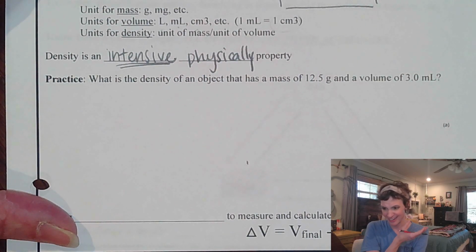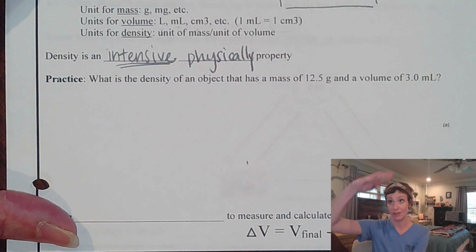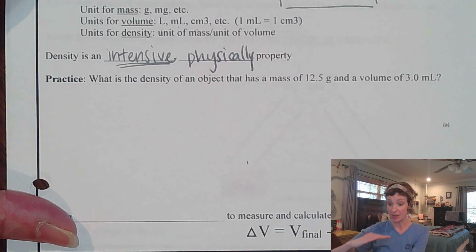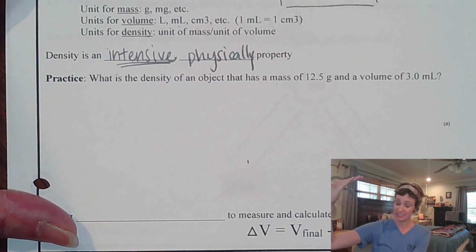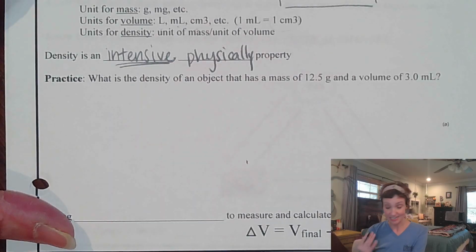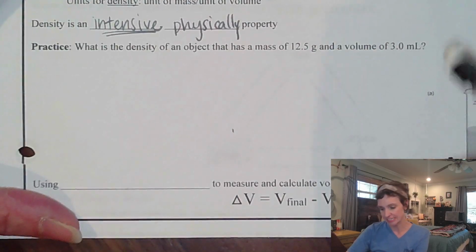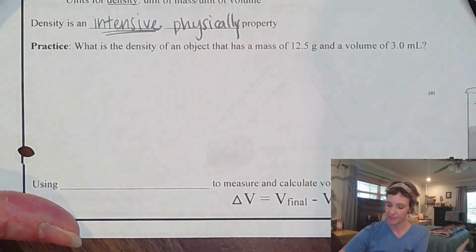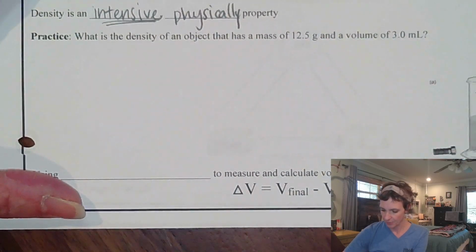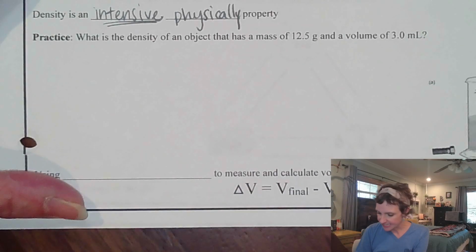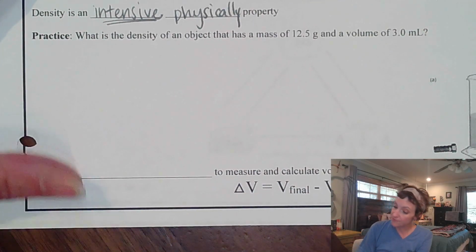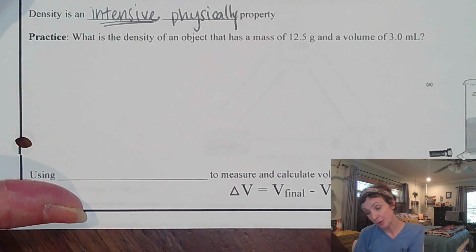Okay, and as a result, I can kind of identify a substance based on what its density is. I can go to a chart of all densities, and if I see the numerical values of densities of different substances, I can then identify what that is. And part of y'all's homework assignment on density will be dealing with that here in a little bit, which is super exciting. Okay, so it says, what is the density of an object that has a mass of 12.5 grams and a volume of 3.0 milliliters?